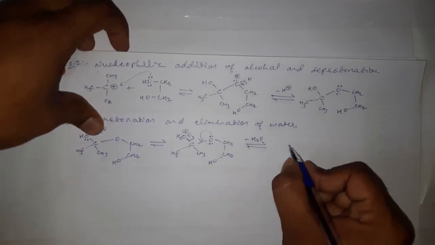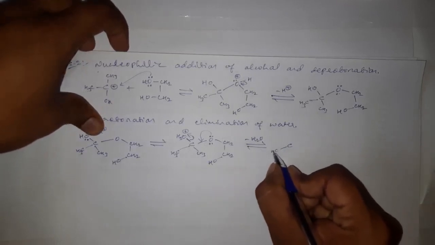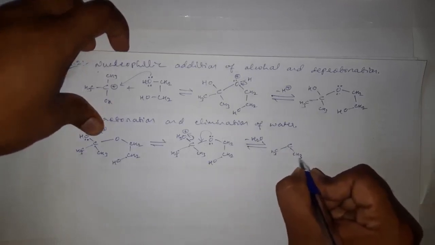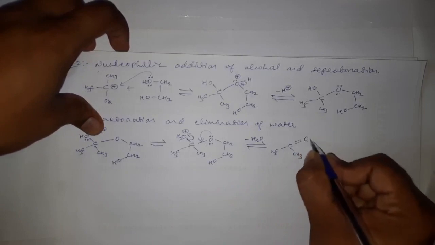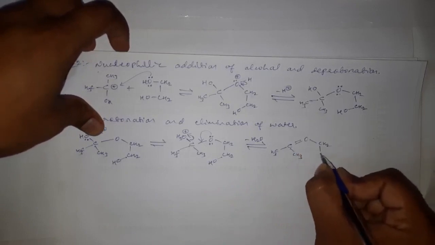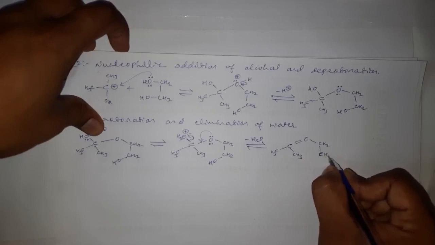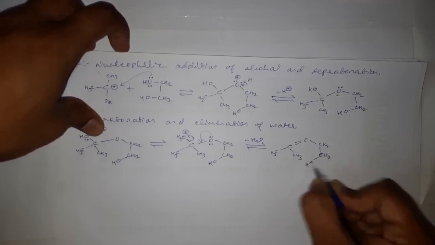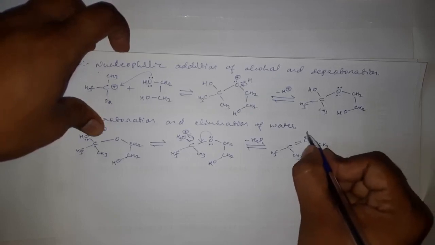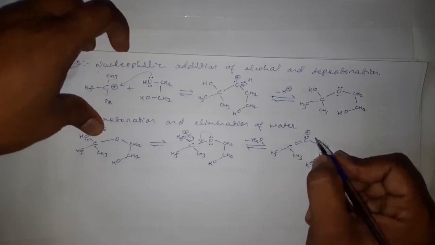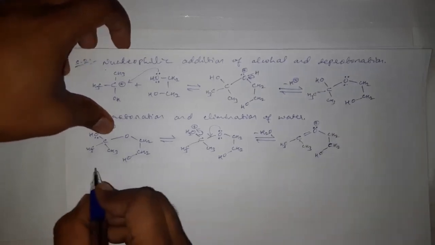Therefore here we can write CH3 CH3 C double bond O CH2 CH2 OH, and this oxygen with only one lone pair of electrons has a positive charge. This is step number 3.